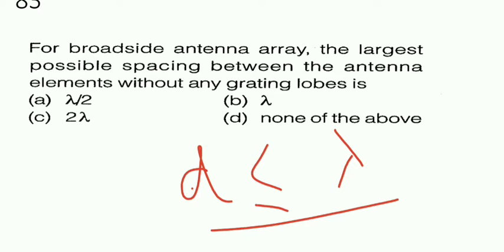So for a broadside antenna array, the largest possible spacing between the antenna elements without a grating lobe is: we should have a spacing between the array elements which must be less than or equal to lambda. A grating lobe is a lobe where we will have a maxima other than the main lobe, right? So that is what we have to know. So the answer is option B. The spacing must be less than or equal to lambda.